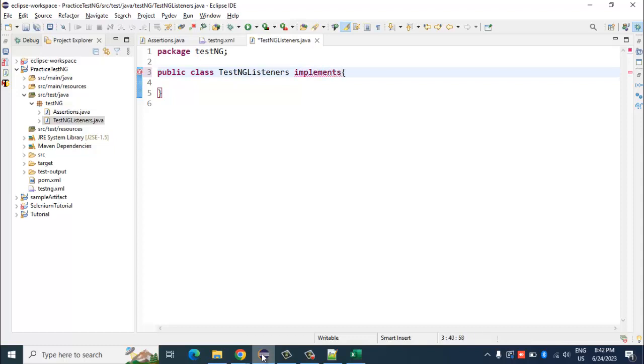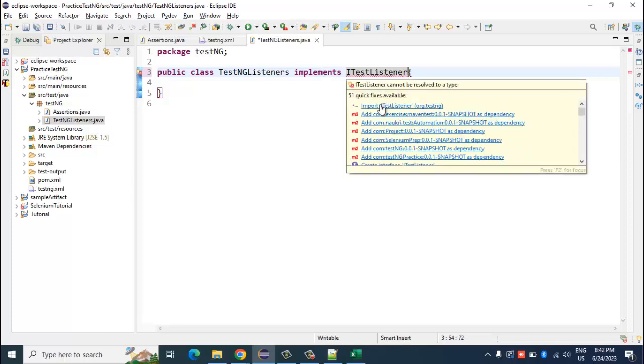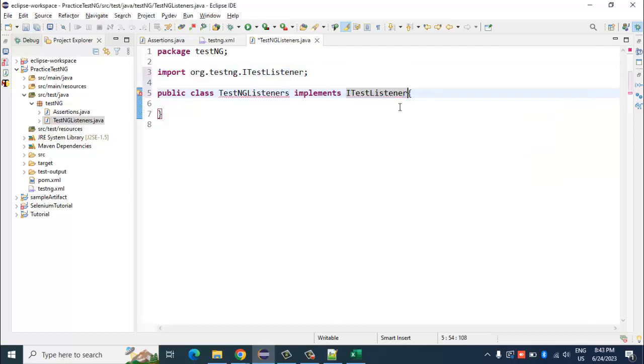You remember the inheritance concept, right? Extends and implements. If you want to use inheritance from a different class, you use the extends keyword, but since this is an interface, I would have to use the implements keyword. So implements ITestListener, and it says import ITestListener from org.testng. So I will do that.